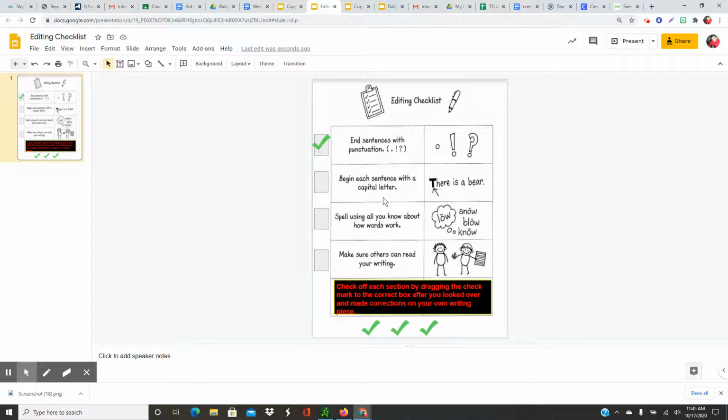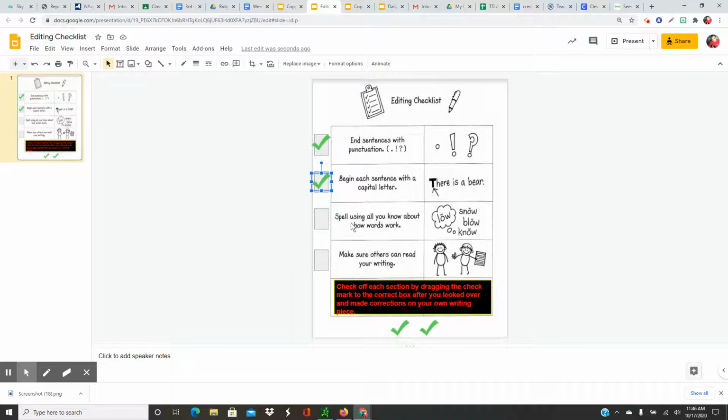Then you might have to go back and read again, right? Good writers go back and check their work very carefully. So you will check to make sure that each sentence starts with a capital letter. Once you've done that, you will move your checklist. Please don't just start dragging checklists up here and submitting this to me without checking your work, because at the end of the week, or maybe we might even go into next week, depending how long it takes, you're going to be submitting to me your entire writing piece, and I will be grading your piece based on what you see on the checklist.